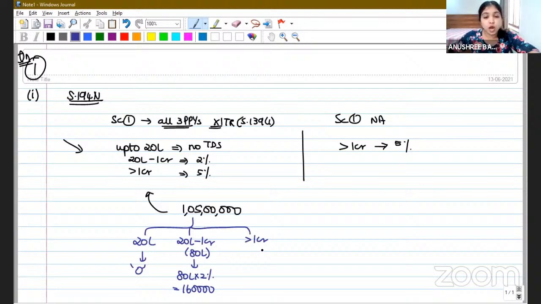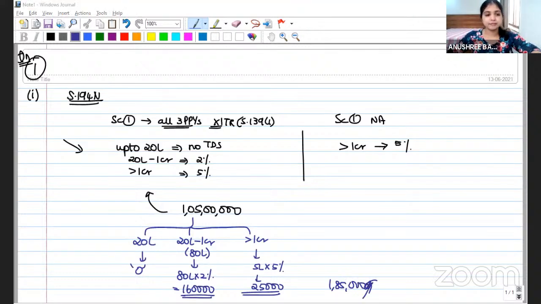Then beyond 1 crore, how much did you withdraw? 5 lakhs. On this 5 lakh, we will ask you to deduct tax at 5%. So here 25,000 will be deducted. So the banker is going to deduct 1,60,000 tax at source for the withdrawal of this 80 lakh, between 20 lakh to 1 crore. And on the withdrawal in excess of 1 crore, that is 5 lakh, the bank will deduct tax at source at the rate of 5%. So what will be the total tax deducted at source? 1,85,000.